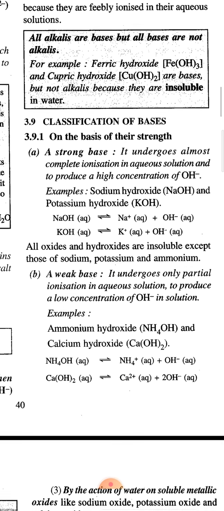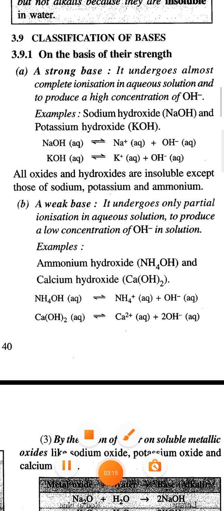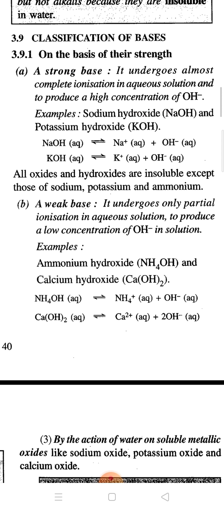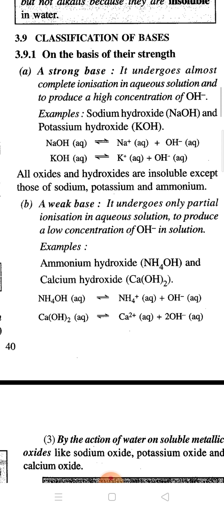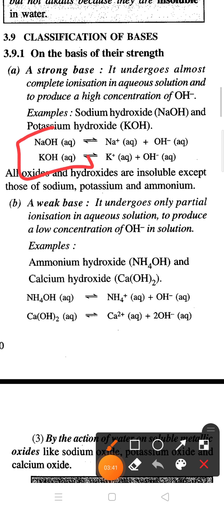Now, classification of the bases on the basis of their strength. On the basis of strength, there are two types of bases. The first one is a strong base. It undergoes almost complete ionization in aqueous solution and produces a higher concentration of OH negative ion, like NaOH and KOH. So these are the strong bases which can ionize completely.